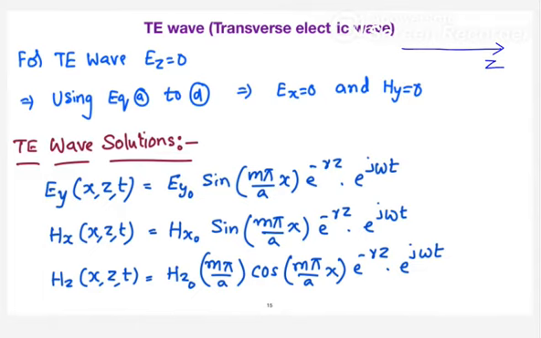Will you agree with my point? When I say a transverse electric wave, there is no electric field in the Z direction. Yes or no? Yes, sir. In other words, the electric field is perpendicular to Z, simply Ez equals 0.